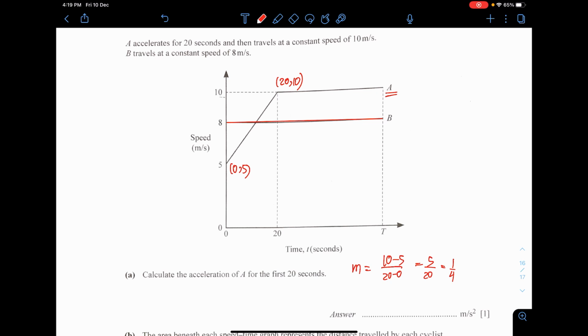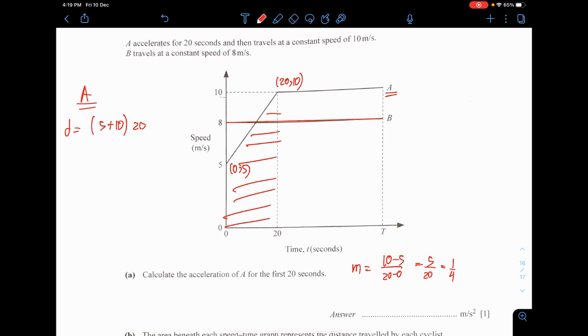Instead, let's focus on the distance traveled by particle A. For particle A, first there is a trapezium over here. You take the sum of the parallel lines, 5 plus 10, multiply by the height, divide by 2. You get 150.